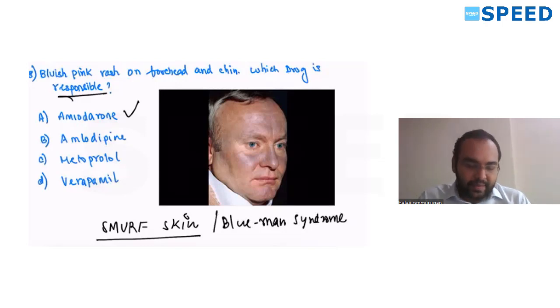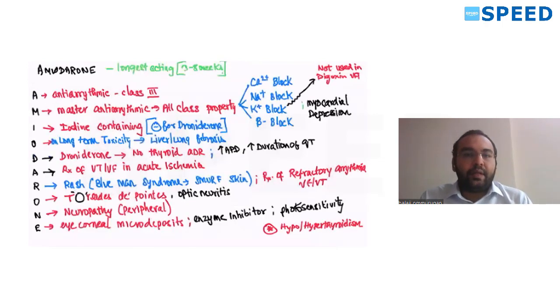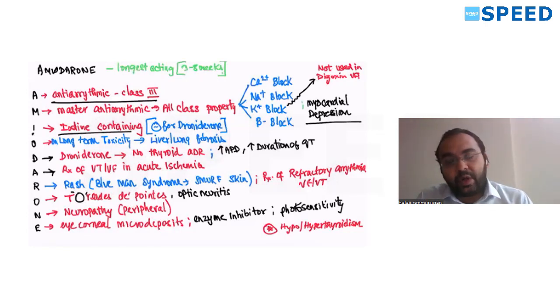So amiodarone is a class 3 antiarrhythmic. M for master antiarrhythmic, that is, it has all class properties: calcium block, sodium block, potassium block, beta block. And it also causes myocardial depression. I, iodine. It contains iodine. That's why it can cause hyperthyroidism, also hypothyroidism.